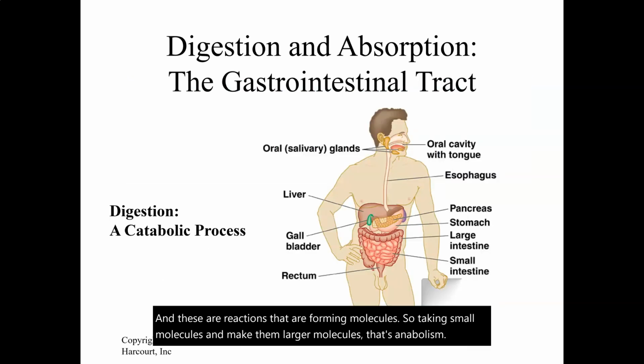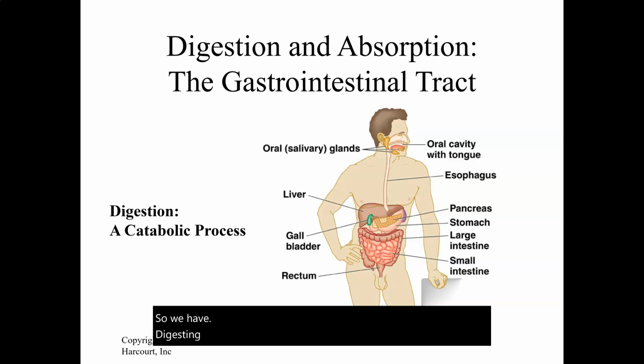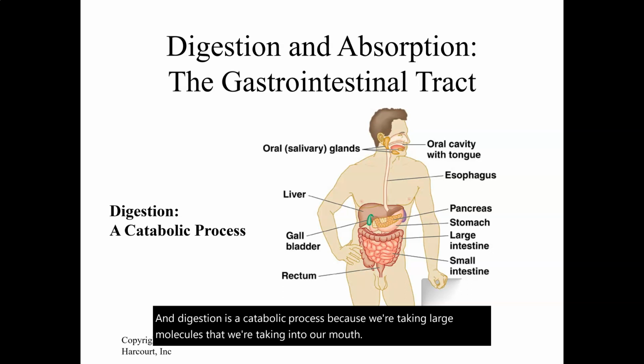So we have digestion and absorption in the GI tract. And digestion is a catabolic process because we're taking large molecules that we're taking into our mouth as food, and then we're breaking them into smaller things.